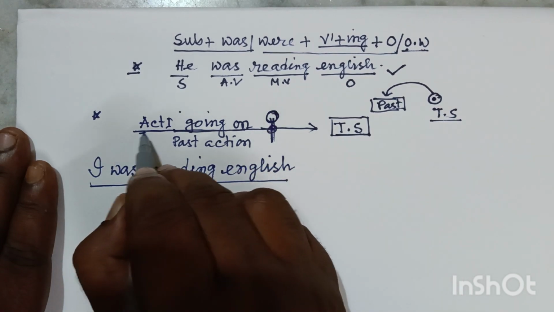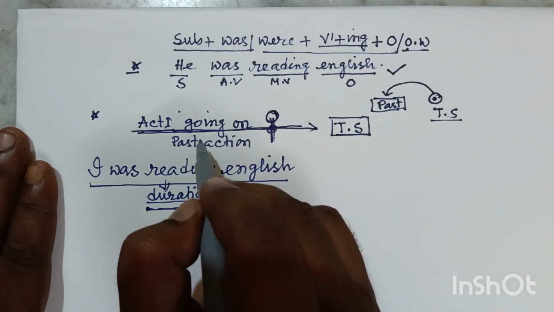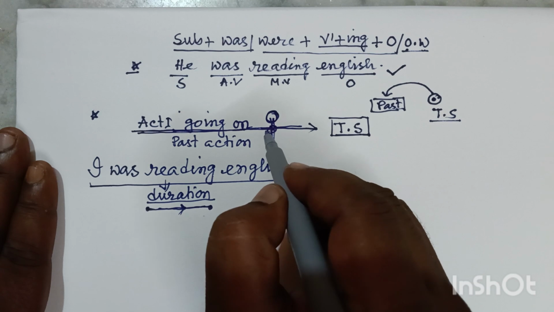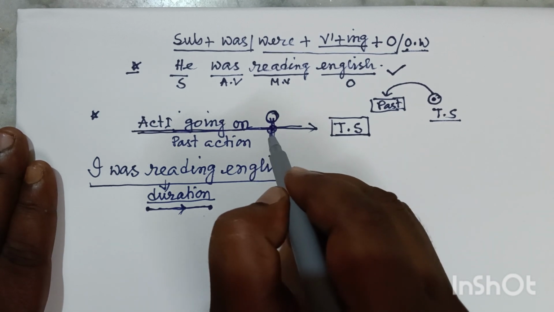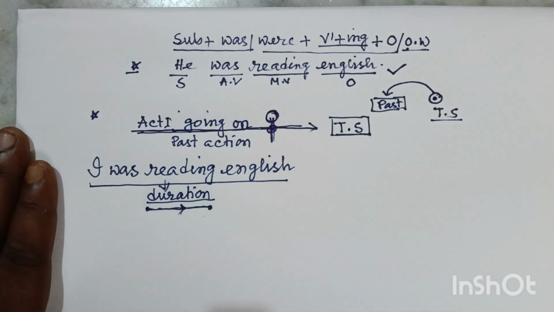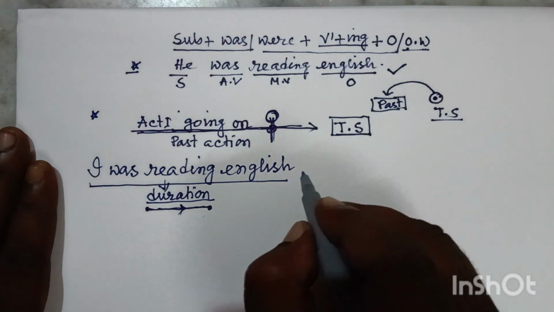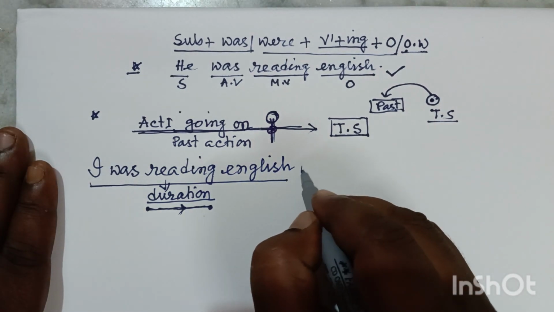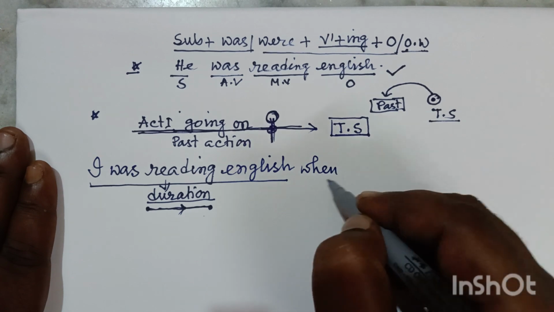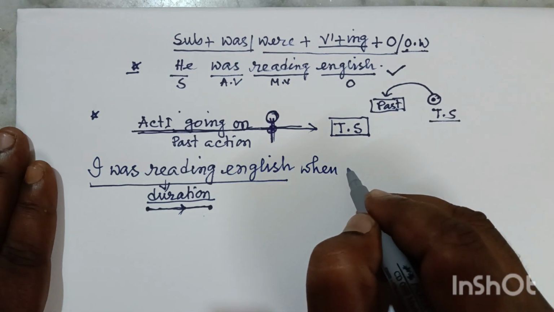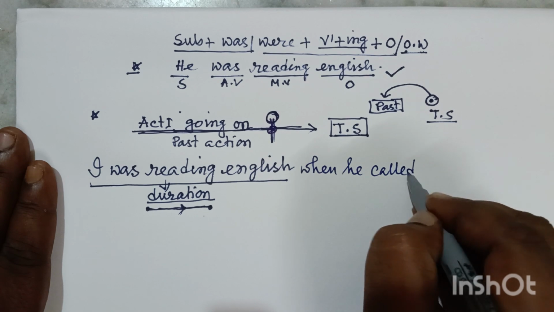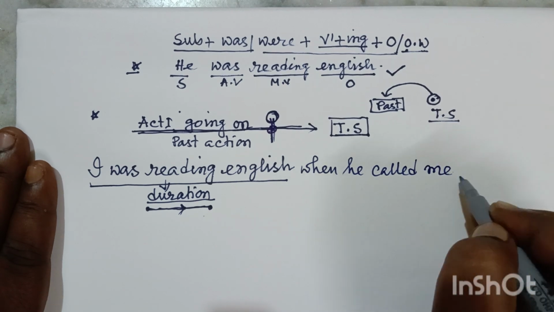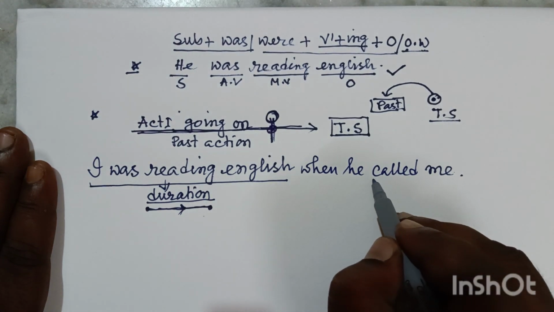That means this action was going on. You were reading at that time and you were disturbed or interrupted by some other person. Here you can see: when he called me.